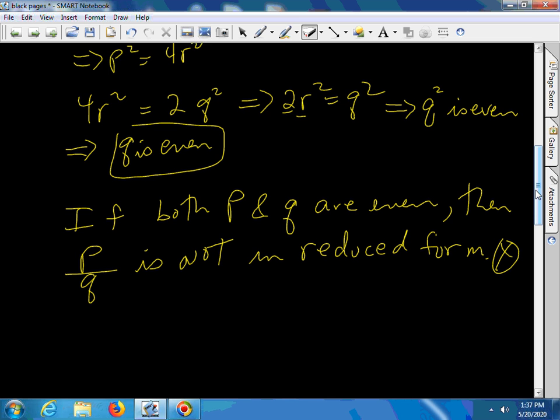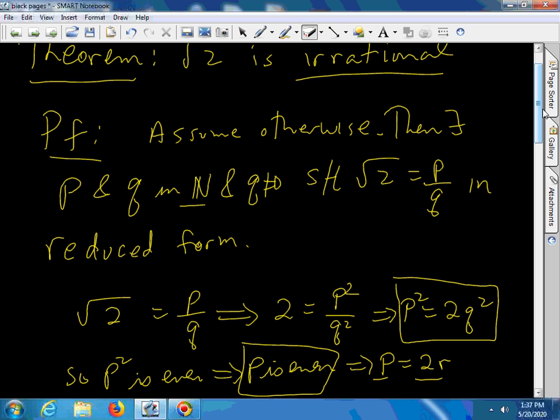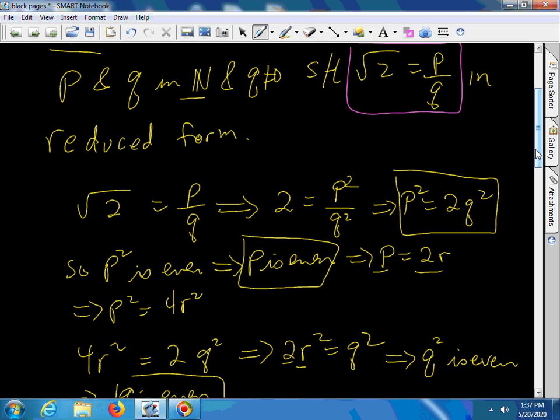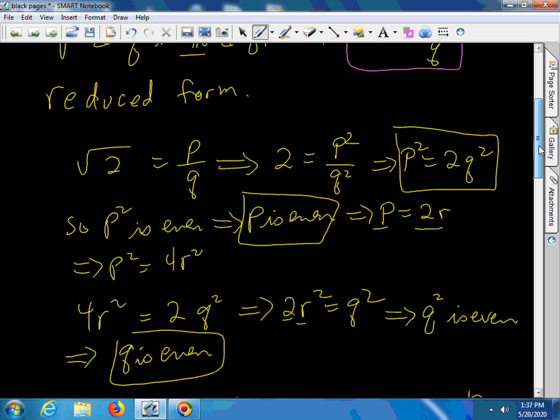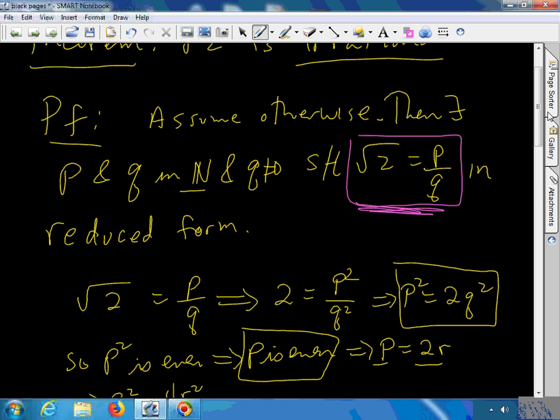The only thing that we assumed was that the square root of 2 can be written as the division of two integers in reduced form. And then everything I did below that was legal based on our assumption.